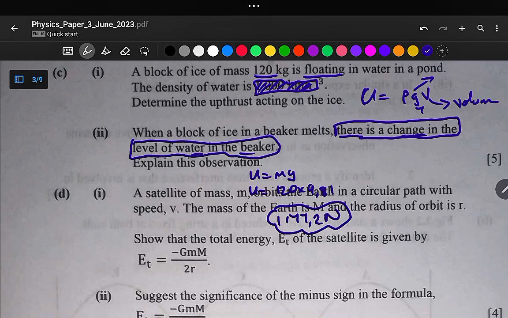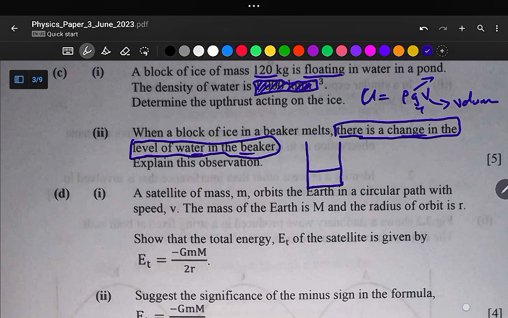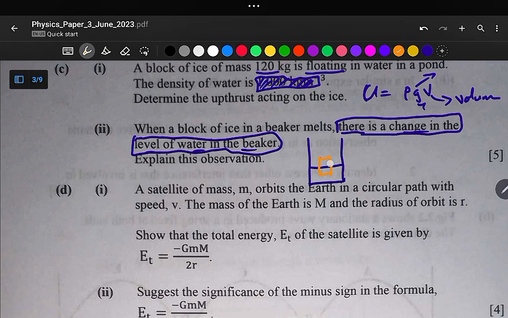Why am I saying this question is wrong? They are saying when a block of ice in a beaker melts, there's a change in the level of water in the beaker, and then we're going to explain this observation. Let me explain why this question is wrong. Given that we have a beaker like this with water, and we also have ice like this. One portion is inside the water, and the other is above the water surface. Initially, our beaker was like this, and the water level was like this.